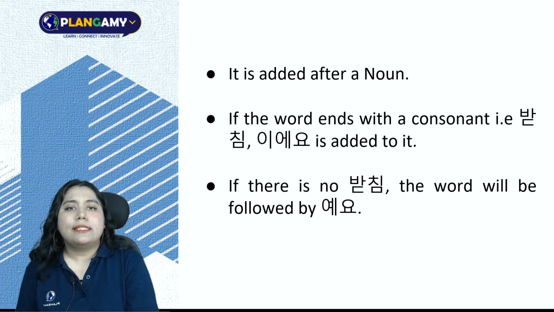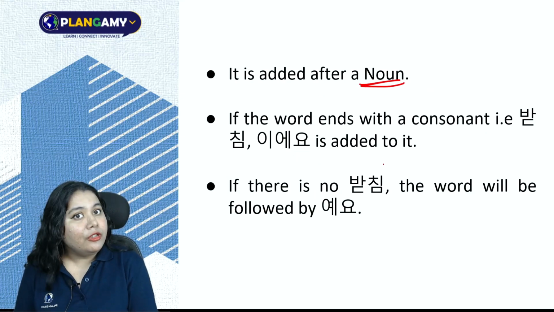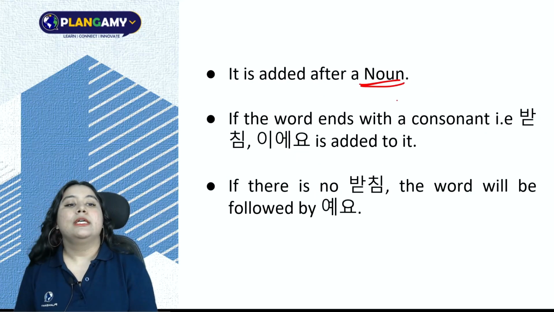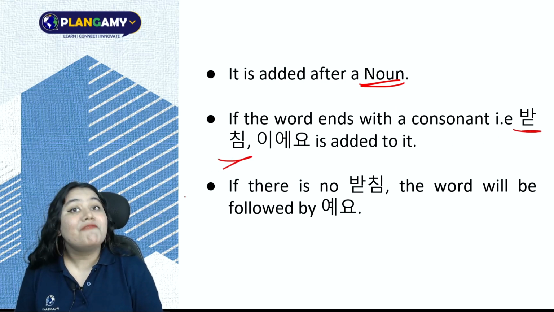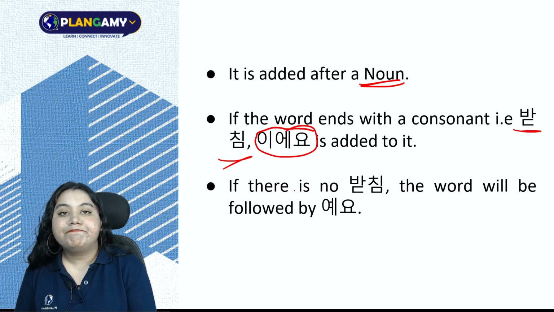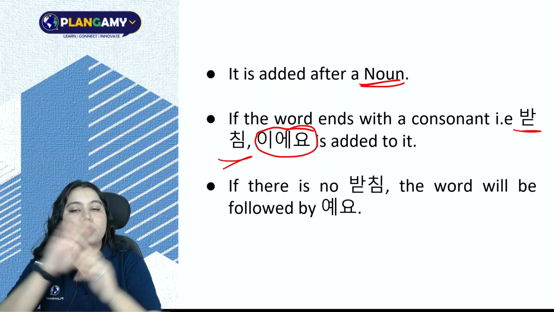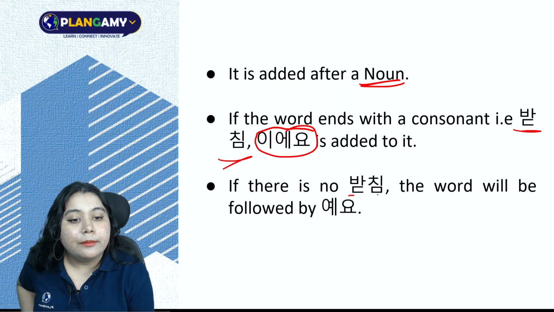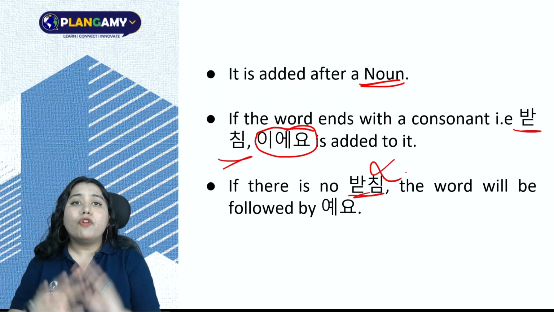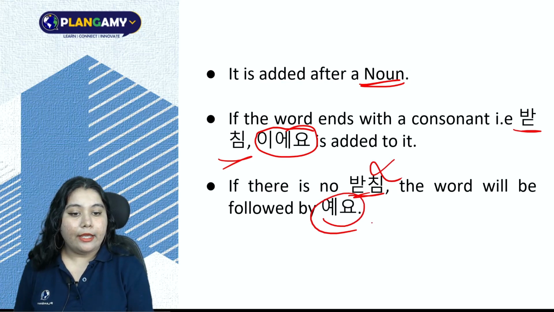Okay, let's see. 이에요, 예요 added after a noun. Now, if my noun has batchim, that means it has a final consonant, then I'll add 이에요 to that. If there is no batchim, meaning there is no final consonant, therefore ending with a vowel, I'll add 예요 to that.